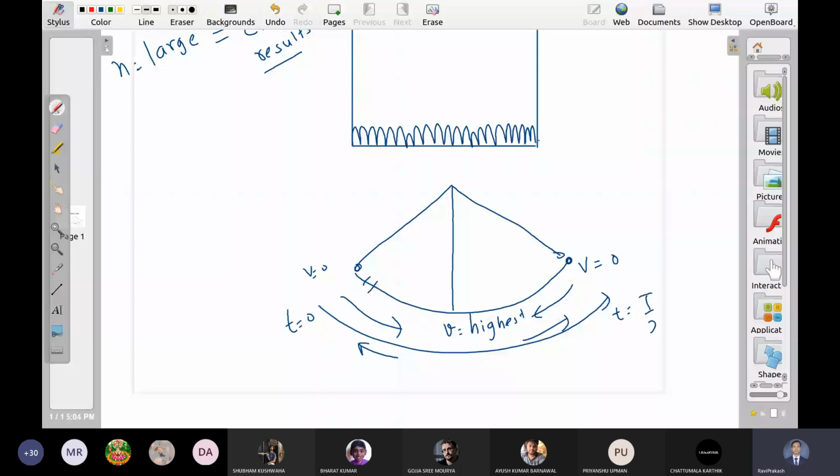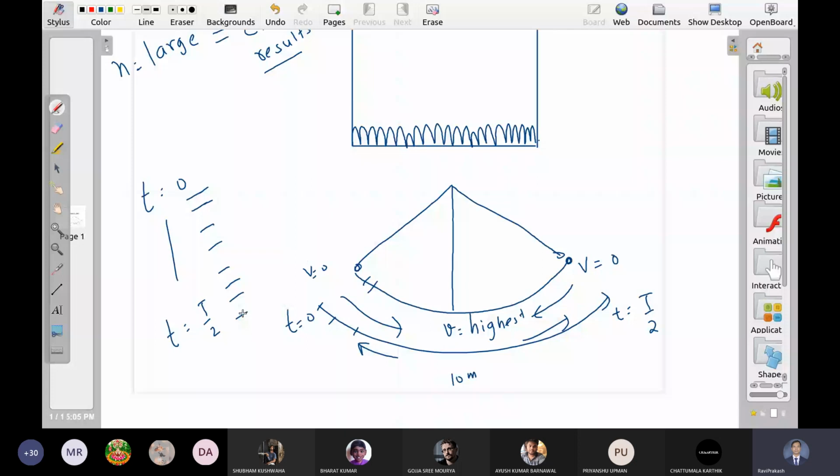Divide this time in, let us say, 100 parts. T is equal to 0 to t is equal to T by 2, and make 100 divisions of this time. And see how much distance it is traveling in different time slots. So the total distance is how much? Let us assume it is 10 meter. So is this 10 meter equally distributed in all these slots? No, sir. Right.